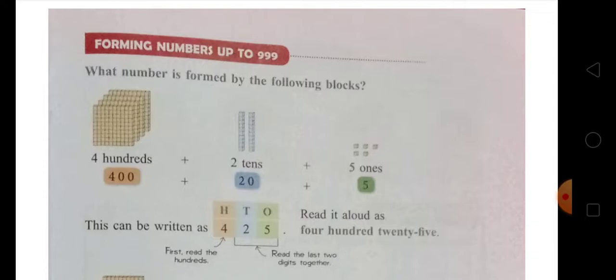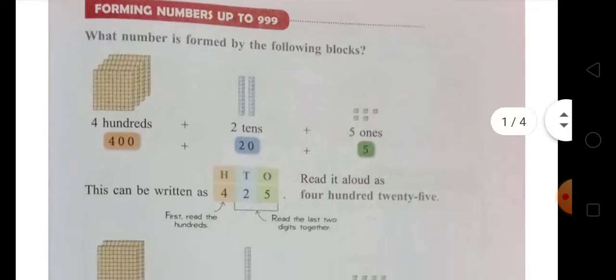Because on the ones place there is 5, on the tens place there is 2, and on the hundreds place there is 4. You first read the hundreds and then the last 2 digits. First read 400 and then 25, so 425. Read it aloud as 425.